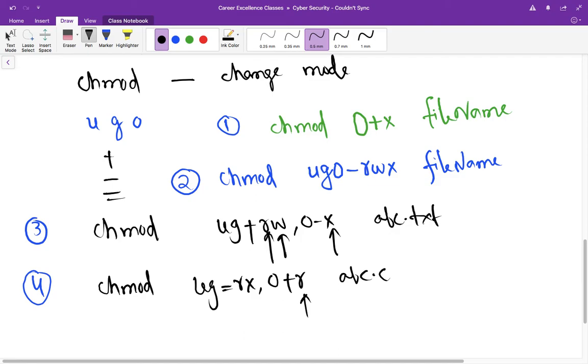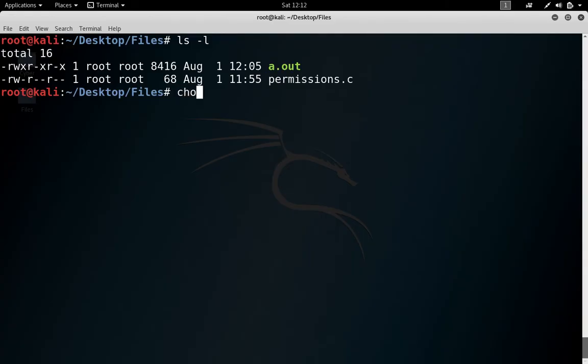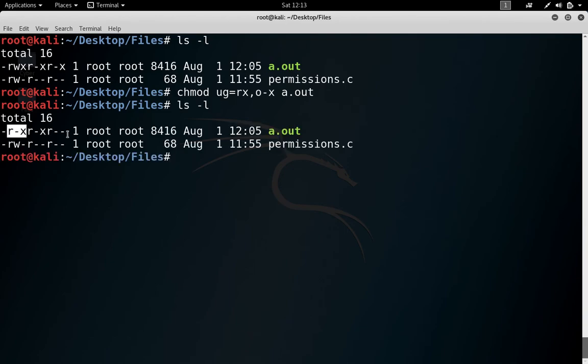So let us try this once. chmod, for the u and g, we are assigning r and x. You can see we already have rwx for the user, so we are assigning r and x, and for others we are trying to revoke executable permission, and the file name is a.out. Now check the permissions again.